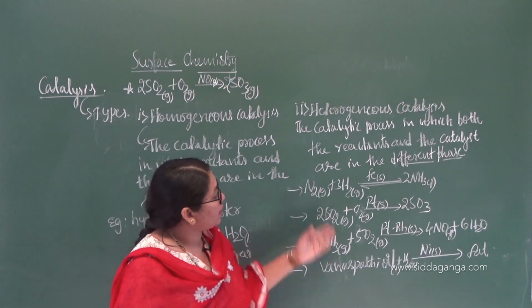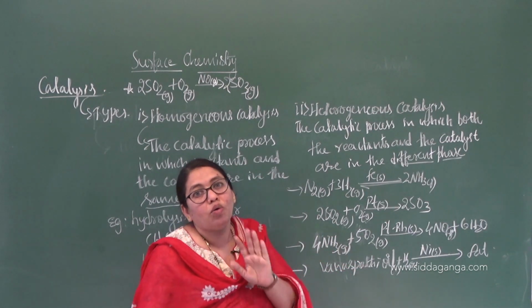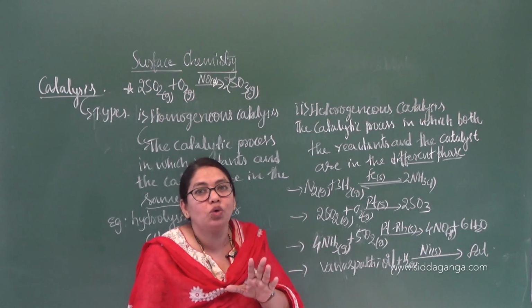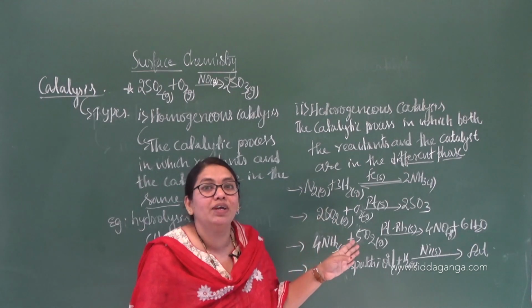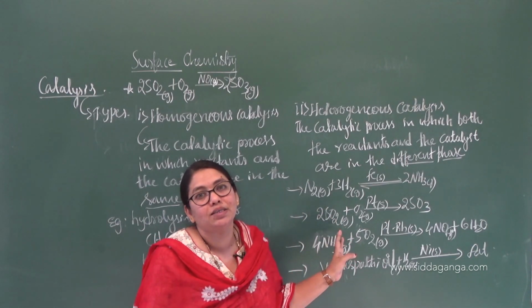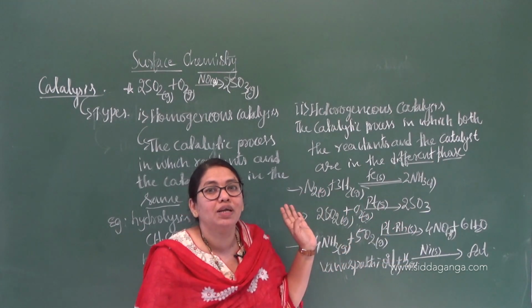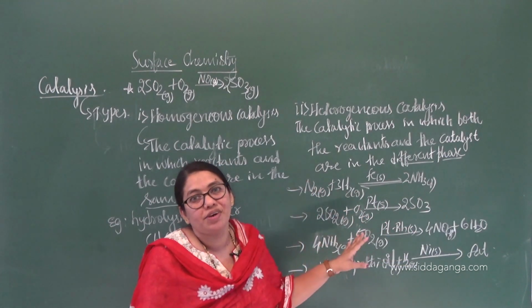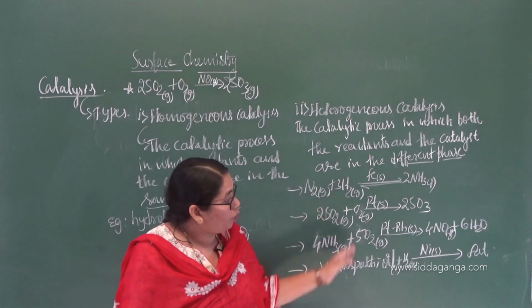You observe all these reactions. There are so many other reactions also. Whenever you see chemical reactions, observe the state of the catalyst and the state of the reactants. Don't bother about the products. The important thing in the types of catalysis is the states of the reactants and the state of the catalyst. Right? Understood? I hope you all understood.